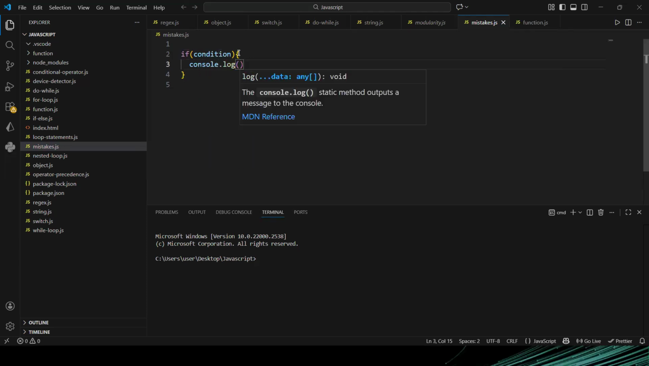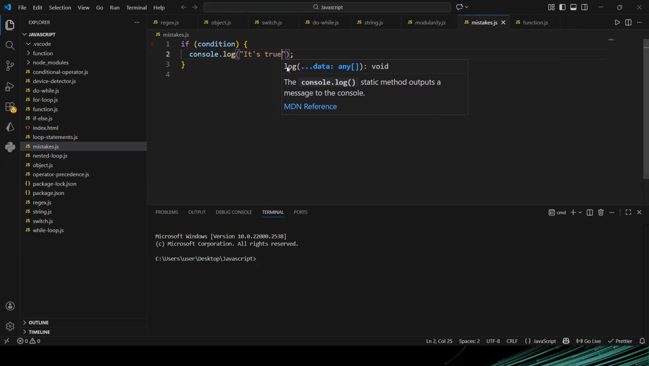So if I say console.log, I will say "is true". But of course, this condition should be something, like 12 greater than 9. This is called a Boolean expression.